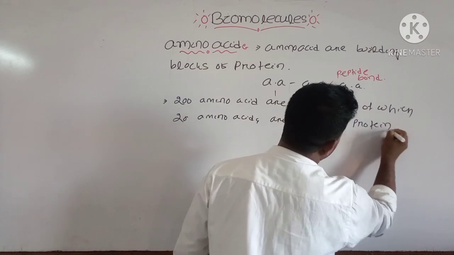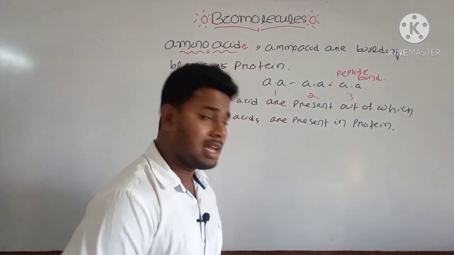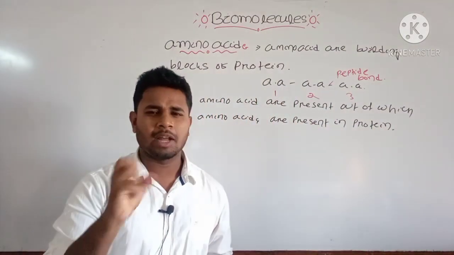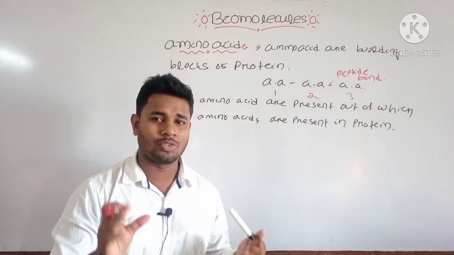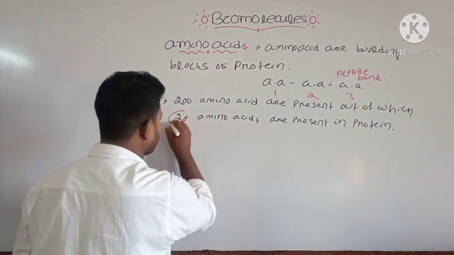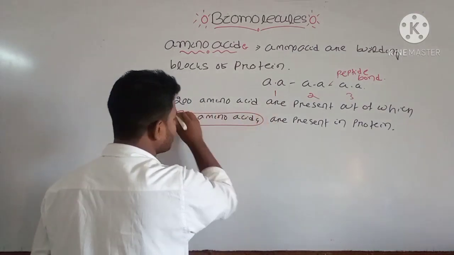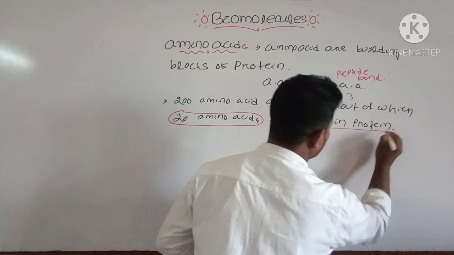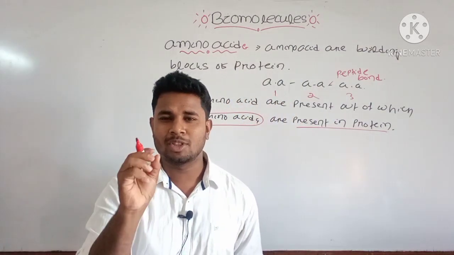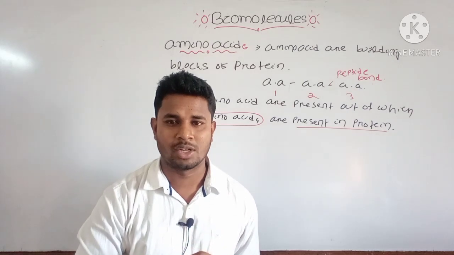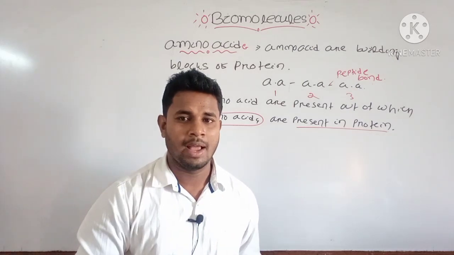There are about 200 amino acids inside your cell, but out of these, 20 are the important amino acids. These are usually present inside your protein. Most of the proteins inside our cell have these 20 different types of amino acids. We will later discuss what the types of amino acids are.